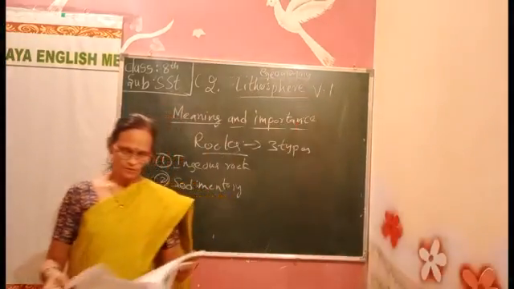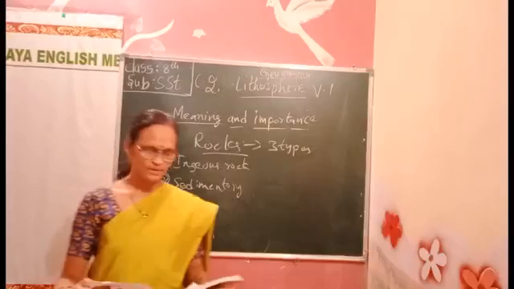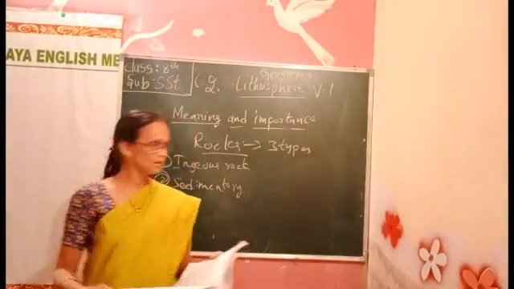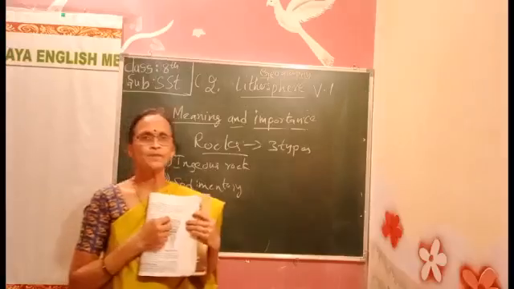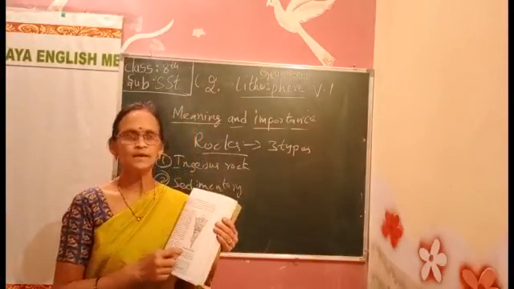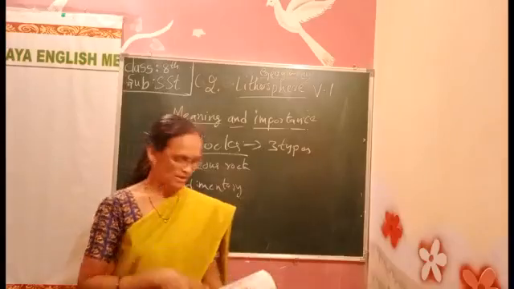Yes, children. Now we talked about the three parts of the earth: the crust, the mantle, and the core. In the figure you can see here, this upper part is the crust, next is the mantle, and then the core. These are the layers of the earth.